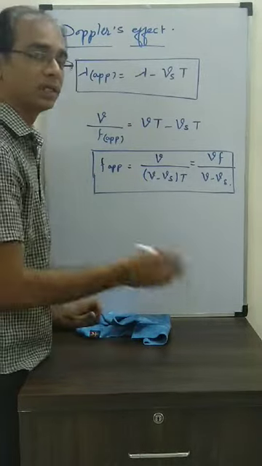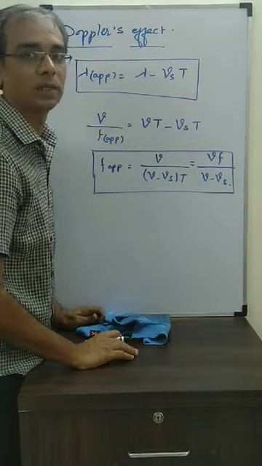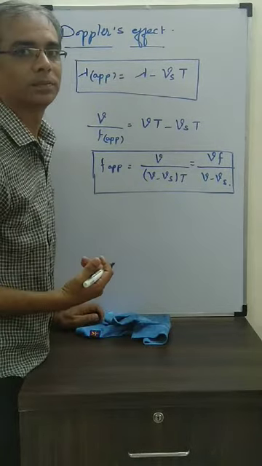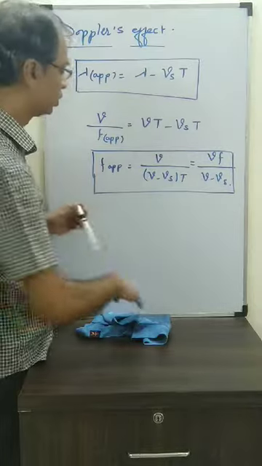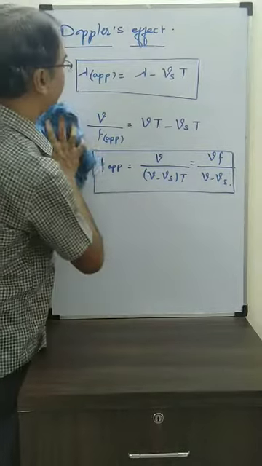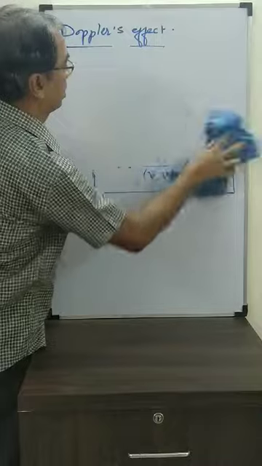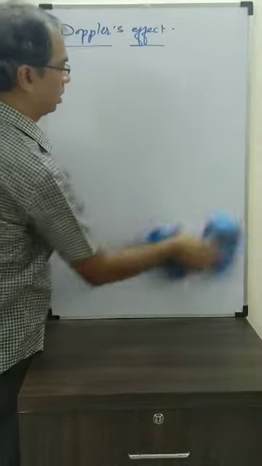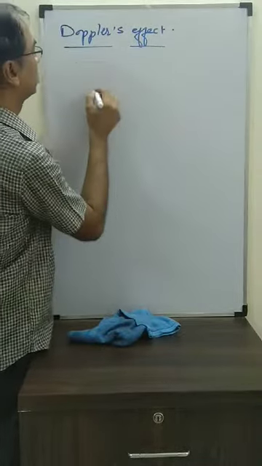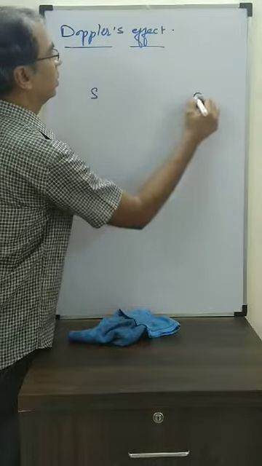Now let's see the second case. What can be the second case? When the source is moving away. So here is the source again. Here is the observer.